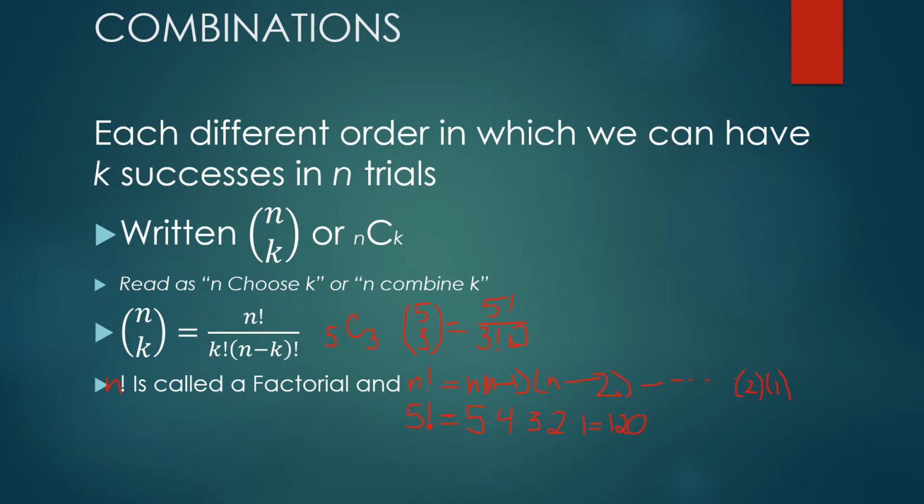So this is going to be 2 factorial. As you're looking at this, I want to arrange 3 wins in 5 tries. This was the example I was doing in D.